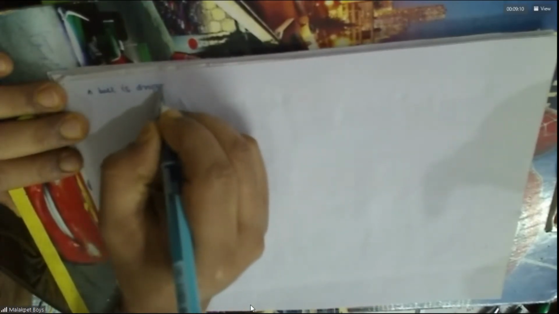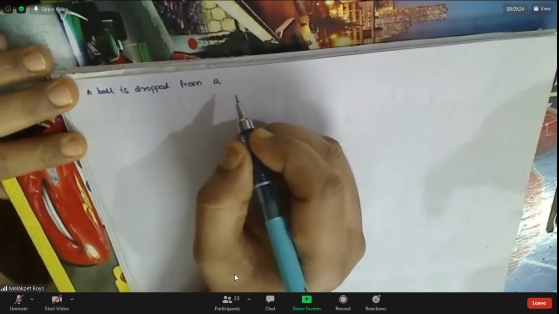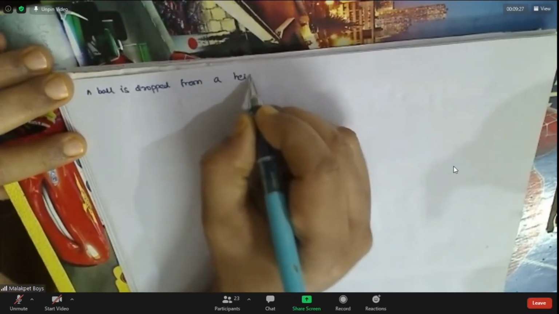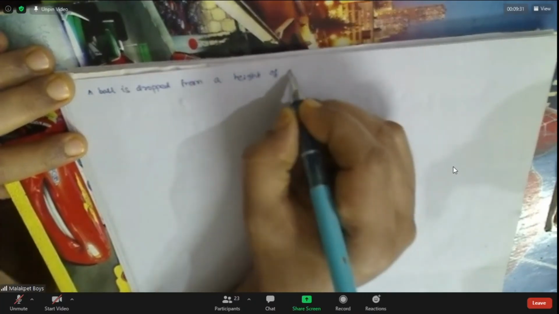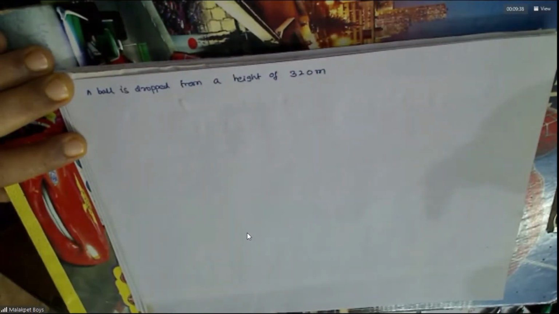Do some problems based on this. A ball is dropped from a height of 320 meters above the ground.